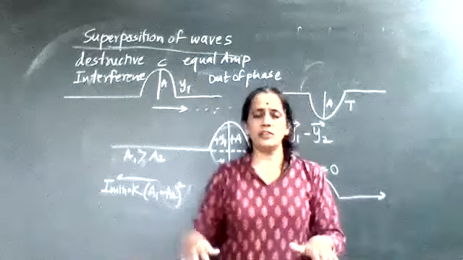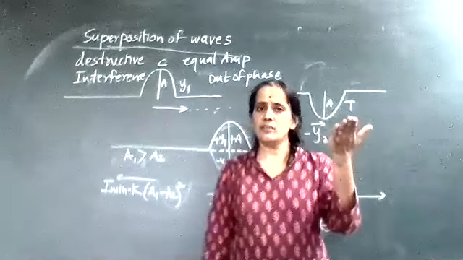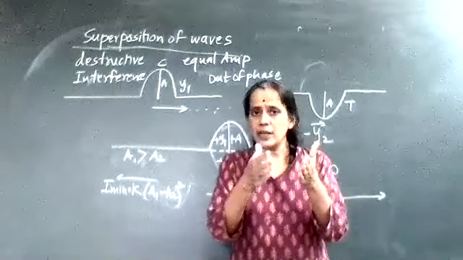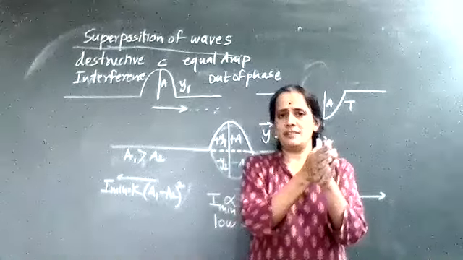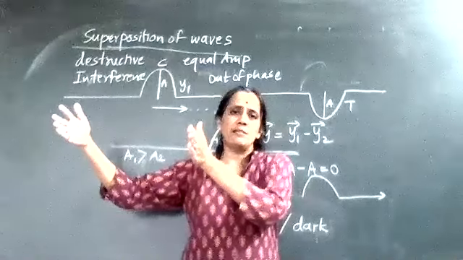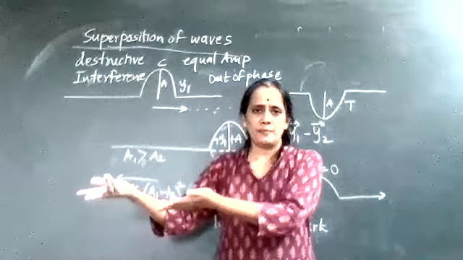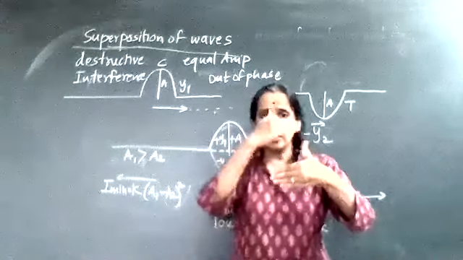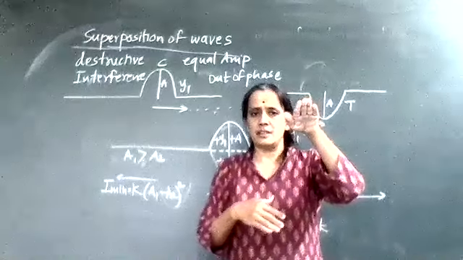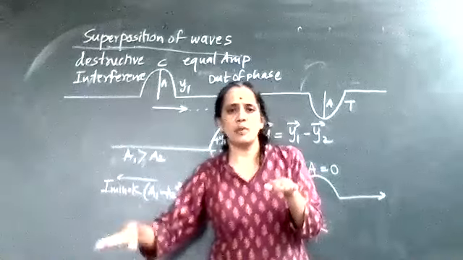First column constructive interference, second column destructive interference. Constructive interference, the waves traveling through a medium arrive at a point in phase. Destructive, the two waves traveling through a medium arrive at a point out of phase. Right? If in phase, then resultant displacement increases. If destructive, then resultant displacement will go on decrease.